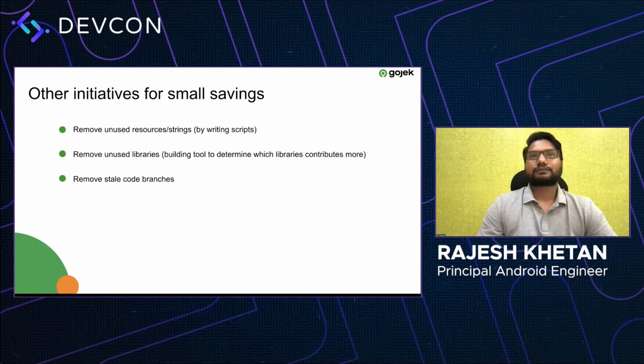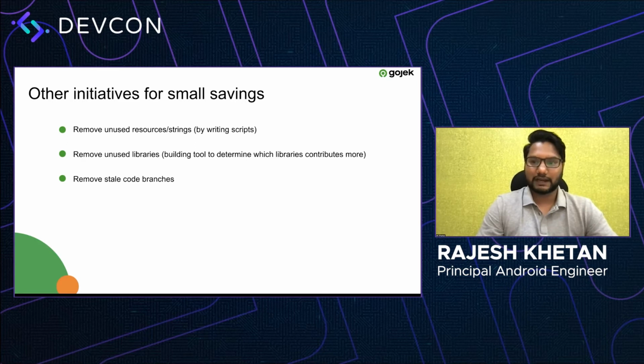So in Gojek, whenever we build a feature or do a redesign of an existing feature, we generally put them behind feature toggles, so that we can revert back to them in case of any issues. But once the newly built flow is successful, we never go back and remove the old flow, right?